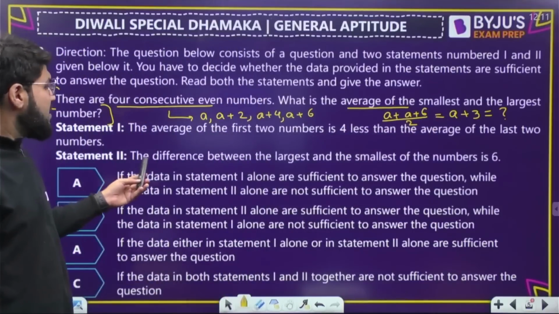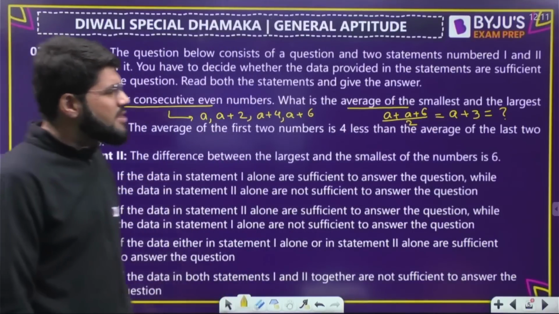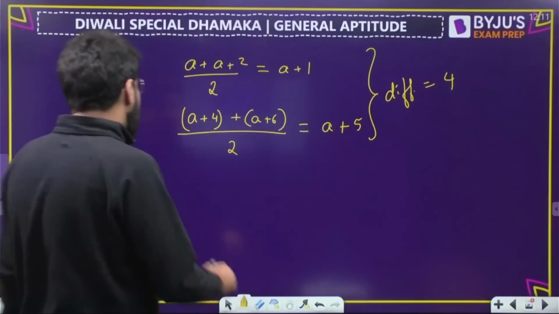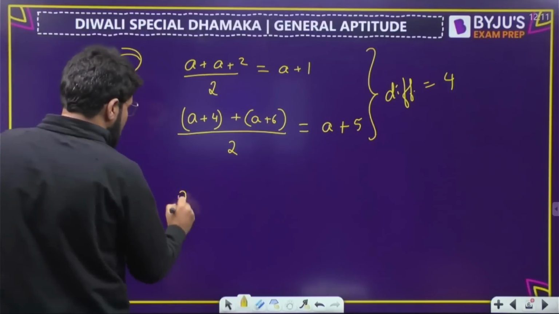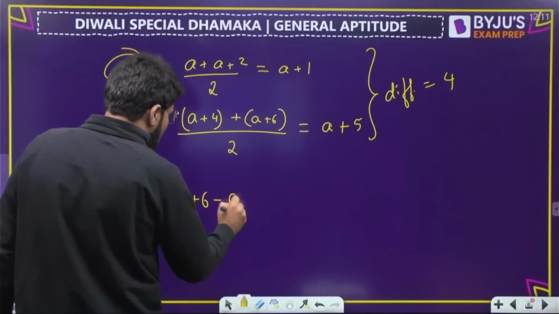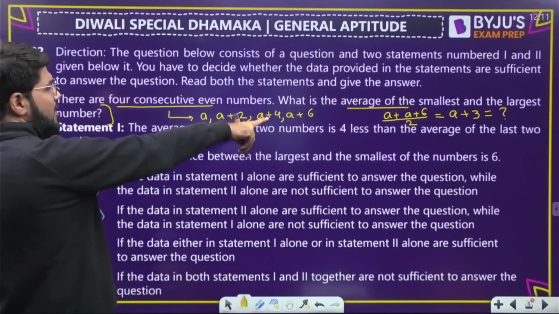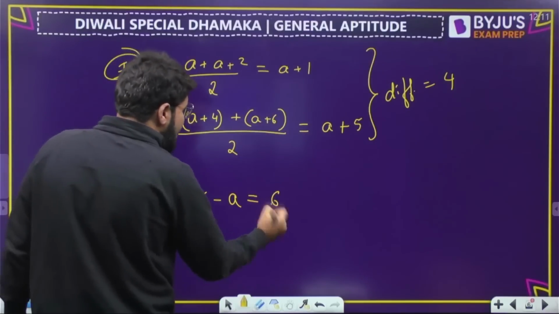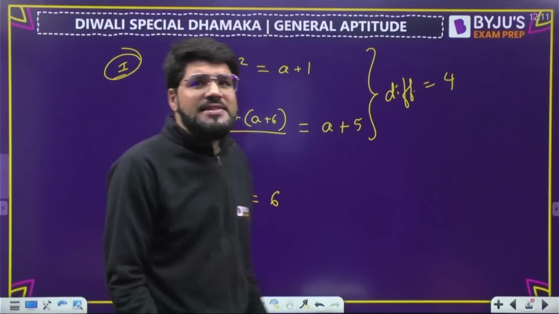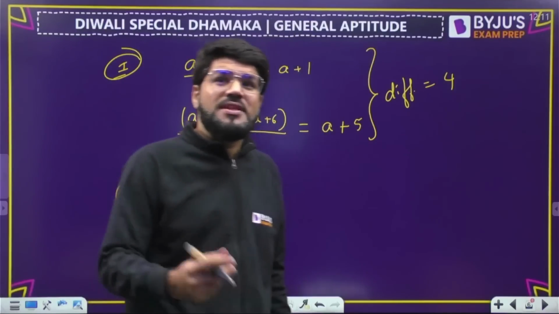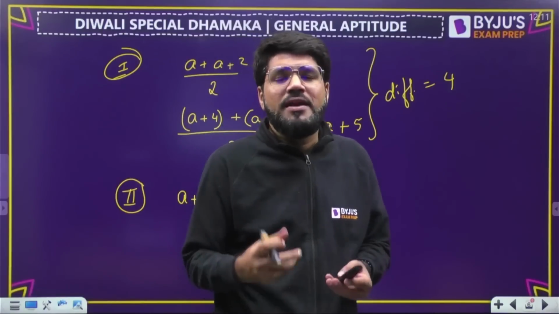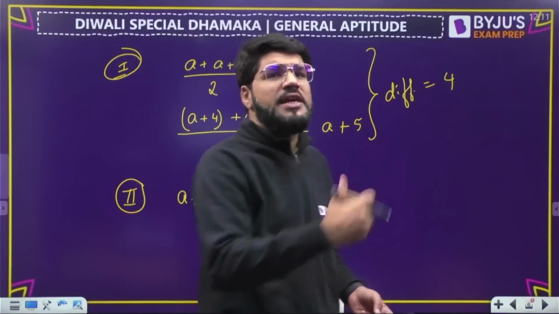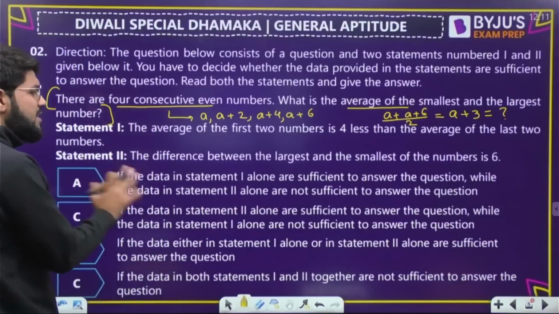Next, the difference between the largest and smallest is 6. Largest is a plus 6, smallest is a. The difference between them is anyways 6. How can you get the value of a from here? So this is also redundant information. That is the logic they are trying to test: given some information, can you solve a problem statement? But at least by these two pieces of information, I can't solve.